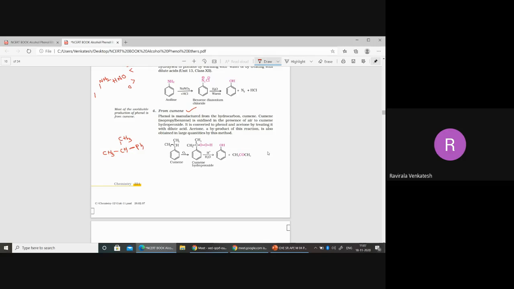Iso means, you know, the second carbon is having a methyl group here. That's it. The remaining is a straight chain. Yes, it is a straight chain only. Correct. Now this is called cumene. What is the IUPAC name? Anybody? What is the IUPAC name of cumene? Isopropyl benzene is a common name. Even cumene is a commercial name actually. Isn't it? Now tell me, what is the IUPAC name? Is it possible? Anybody?